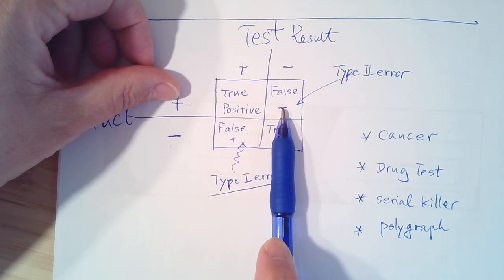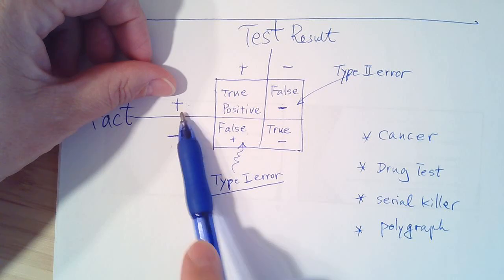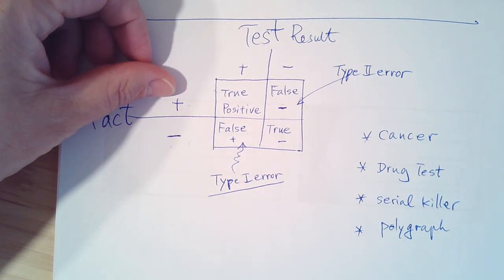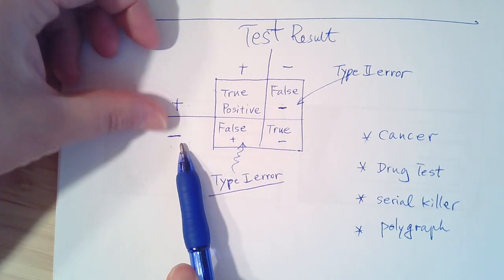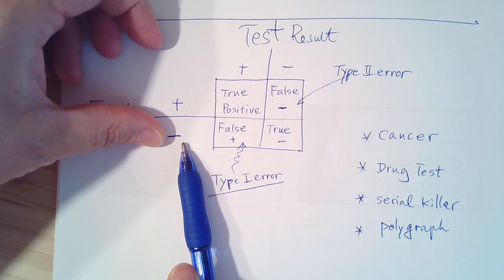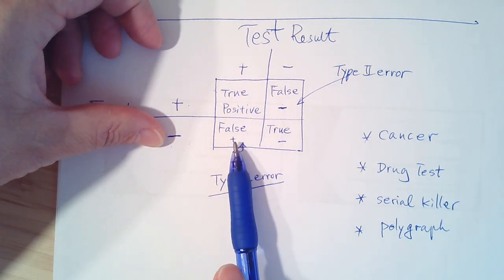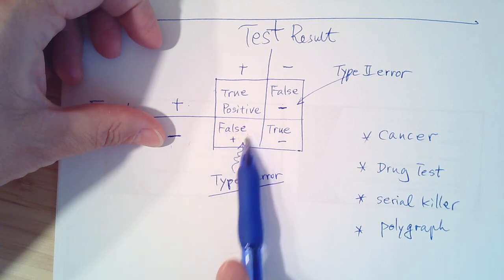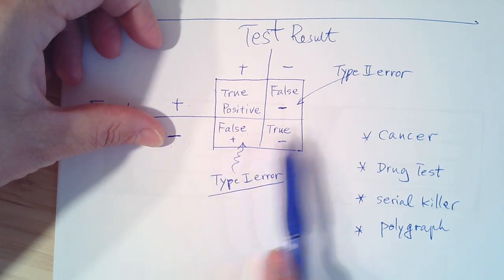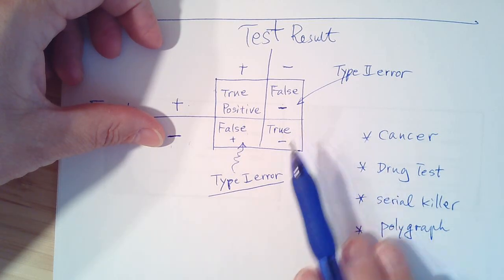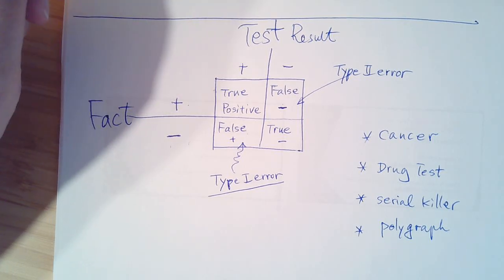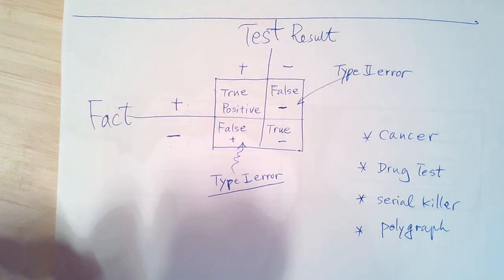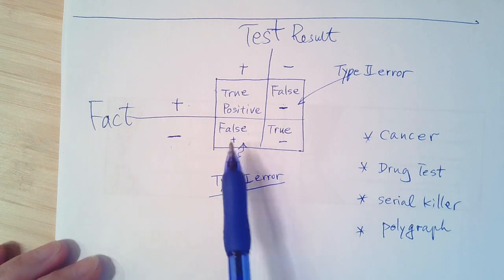Okay, so it could be this person is really strong minded, and he can control his emotions. He can even control his brain wave or whatever. So that happens. And in this case, someone is not lying. He's telling the truth, but because he's too nervous, the machine falsely identifies him as a liar. So that's the type 1 error. And this is no lie, and the machine was really calm. So that's a true negative. So for these two, it depends on the situation. You can see that I don't really know when you think type 1 error is more serious or type 2 error is more serious.